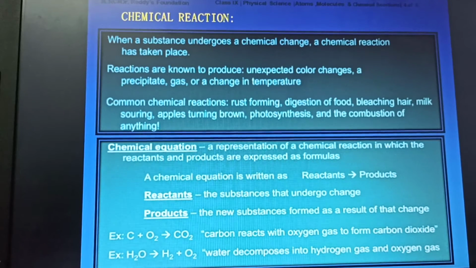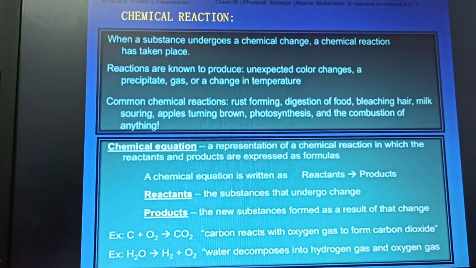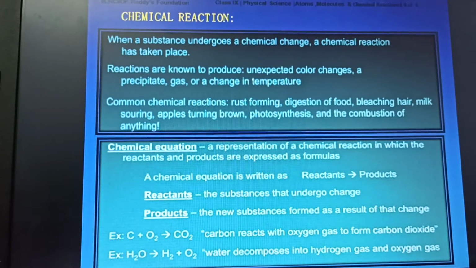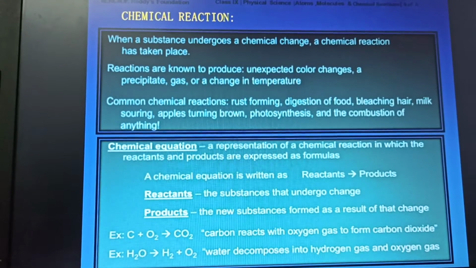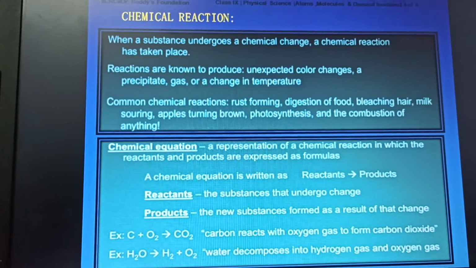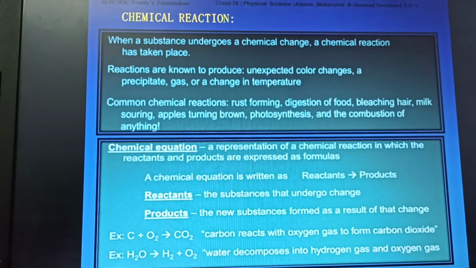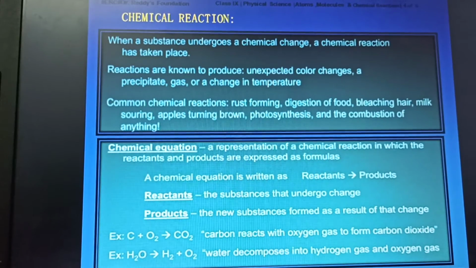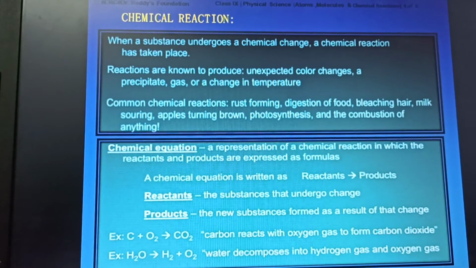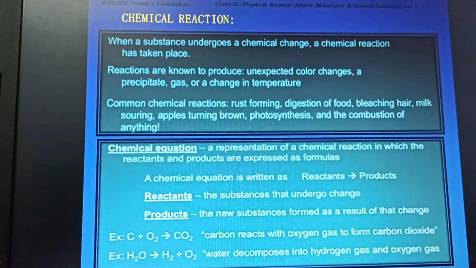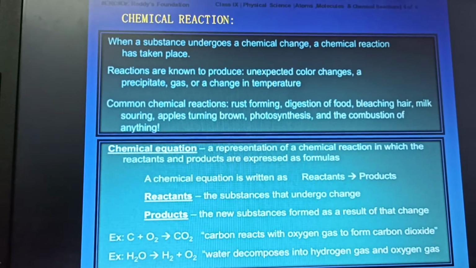Common chemical reactions are rust formation, digestion of food, bleaching of hair coloring. Next one, milk souring. Milk turns sour. Next one, apples turning brown. When we cut an apple or any vegetable, the cut surface becomes brown. It is an oxidation reaction. Next, the photosynthesis reaction and the combustion of anything.